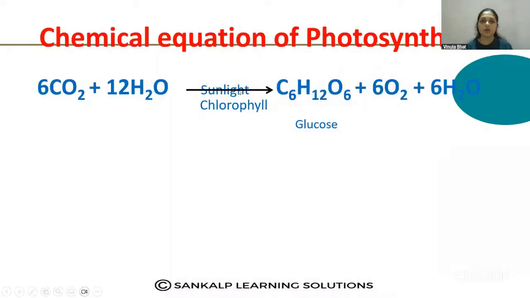Then what is the chemical equation of photosynthesis? One of the very important chemical equations. What is the chemical equation of photosynthesis? See here. So plants need carbon dioxide, right? Carbon dioxide, and they need water